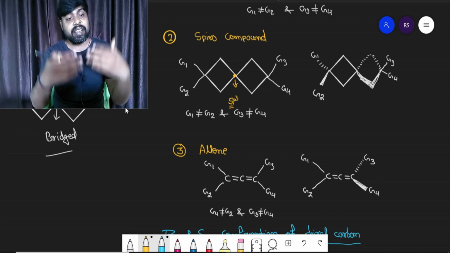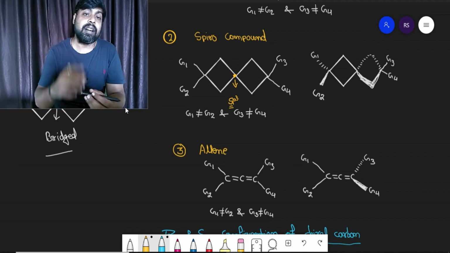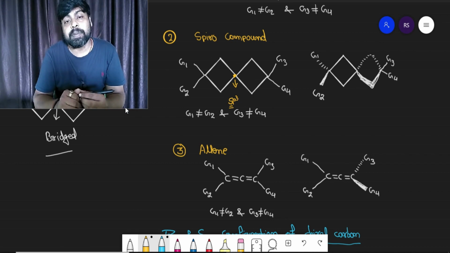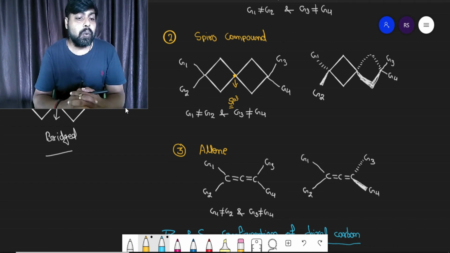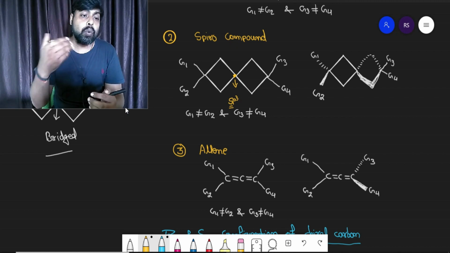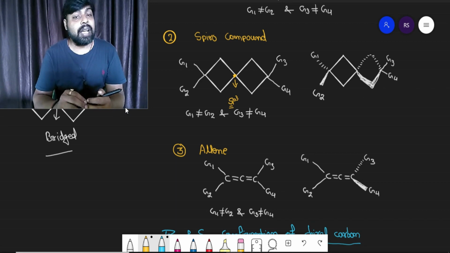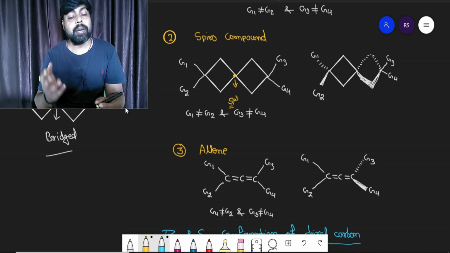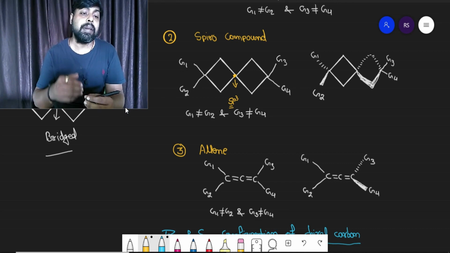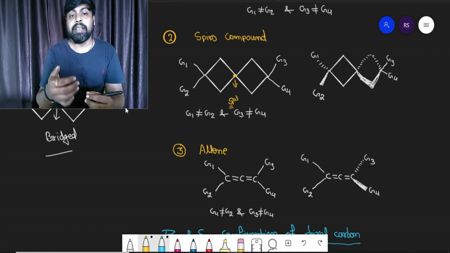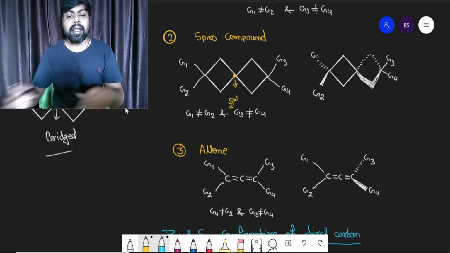If the first cyclic ring is in the plane of paper and the bridged carbon atom is sp3 hybridized, then definitely around the sp3 hybridized carbon atom the shape or symmetry will be tetrahedral. I have repeated many times that if you want to draw the tetrahedral shape on paper, then out of 4 covalent bonds, if 2 covalent bonds are in the plane of paper, then another 2 covalent bonds will be out of the plane of paper. Of those, one will be below the plane of paper and another will be above the plane towards the observer. That I have drawn in a second picture.